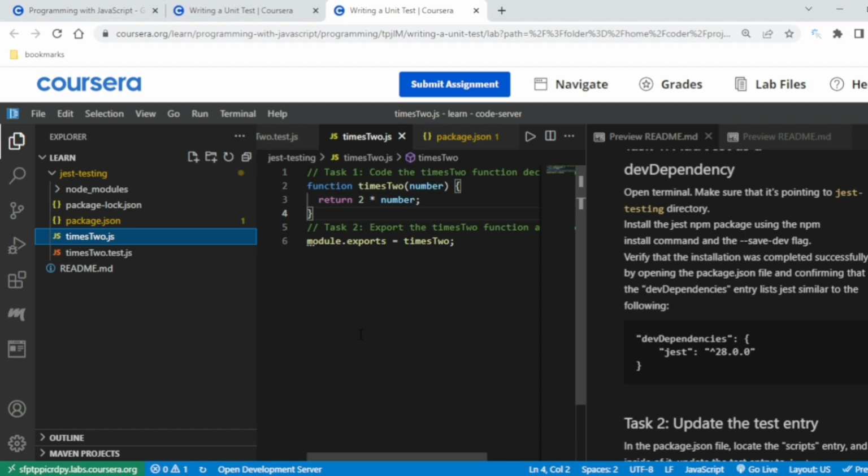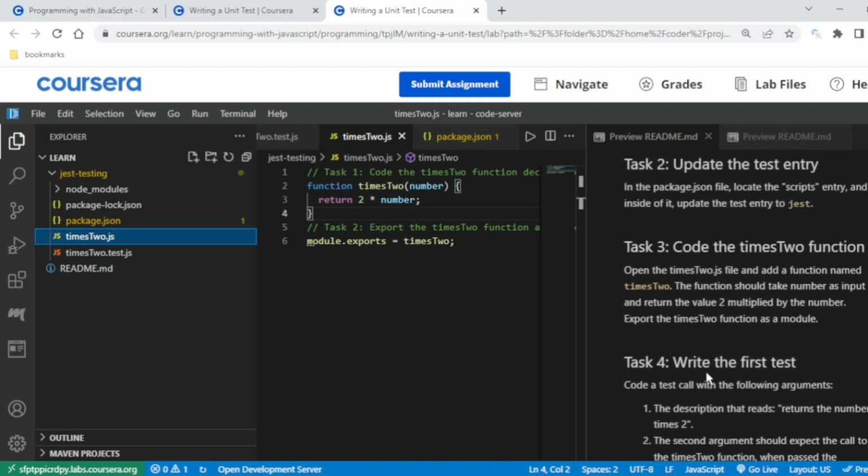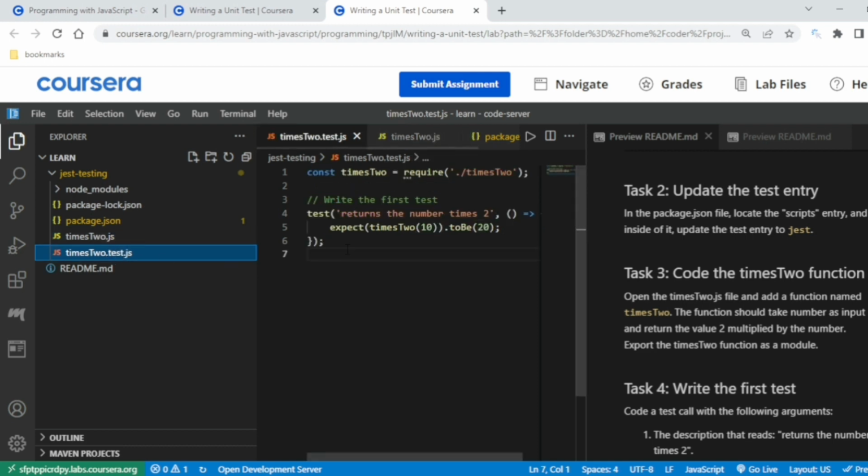Basically, they are trying to help you in making test cases. So I have created a function times2. It implies that a number will be multiplied by 2 anytime this function is called. Then you have to export this. As they have mentioned, everything is written, so no need to worry. You have to place the script, multiply the function, then export the times2 function as a module. So how to export? module.exports = times2. After exporting, you should head over here.